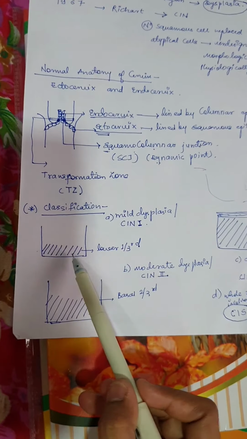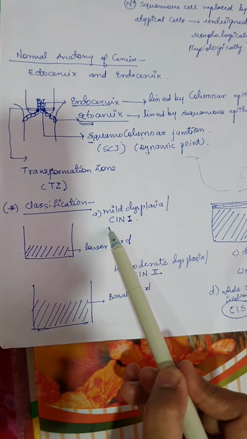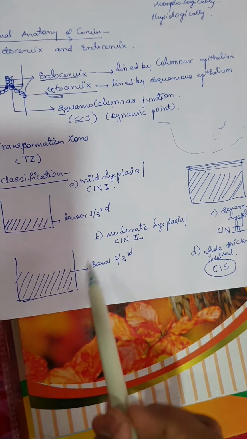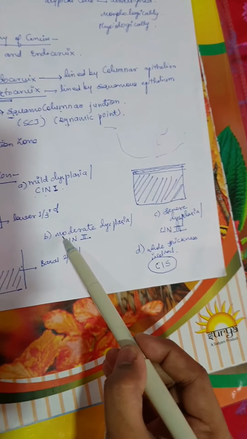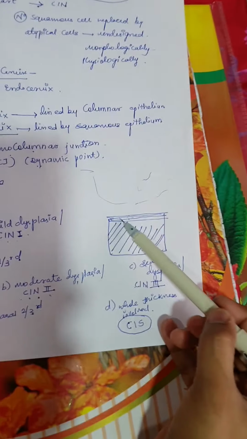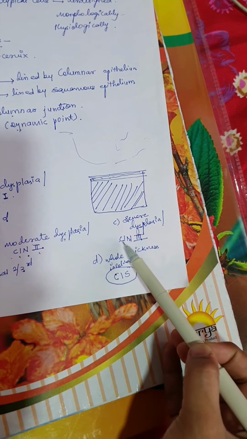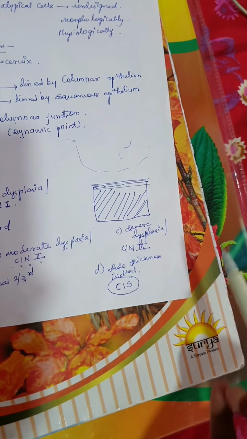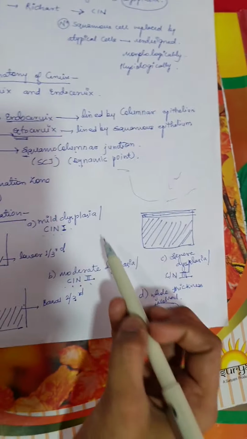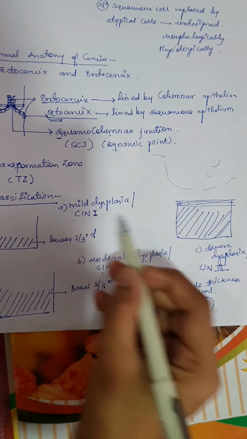Again we will see, if the lower 1/3, that is only the basal 1/3, is involved, we will call it mild dysplasia or cervical intraepithelial neoplasia 1. If the basal 2/3 of the epithelium is involved, we will call it moderate dysplasia and cervical intraepithelial neoplasia 2. If the whole thickness is involved except the upper few layers of cells, we will call it severe dysplasia or cervical intraepithelial neoplasia 3. And if the whole thickness of squamous epithelium is involved, we will call it CIS, carcinoma in situ. Here we have to understand that dysplasia is the older terminology and the new terminology is cervical intraepithelial neoplasia.